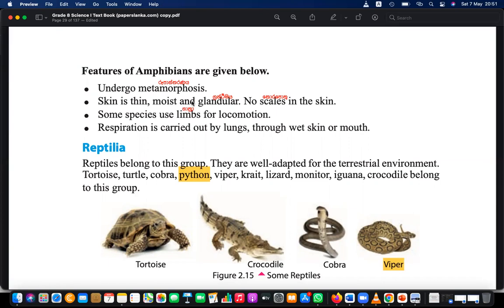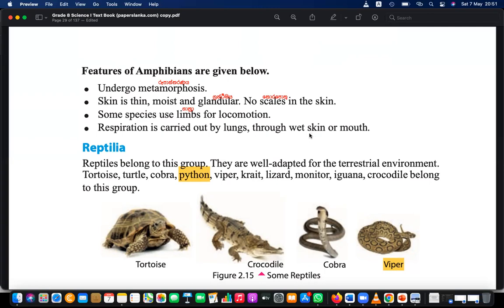They have limbs, basically the back limbs for locomotion, which means change in location from one place to another. And they use lungs for respiration, and they can also respirate through the wet skin. Actually, frog can take oxygen from water.